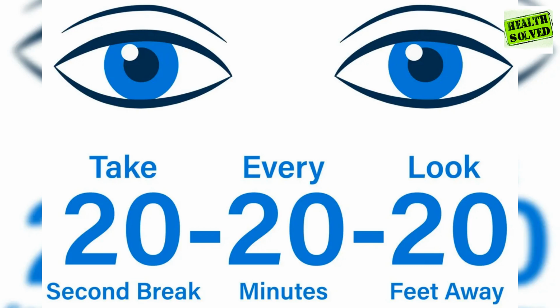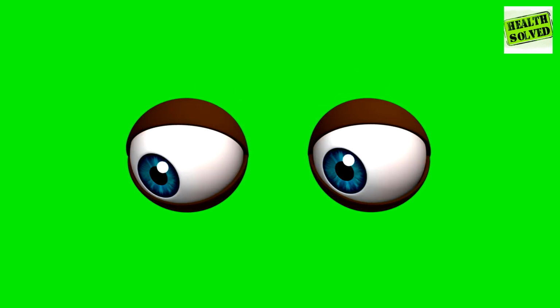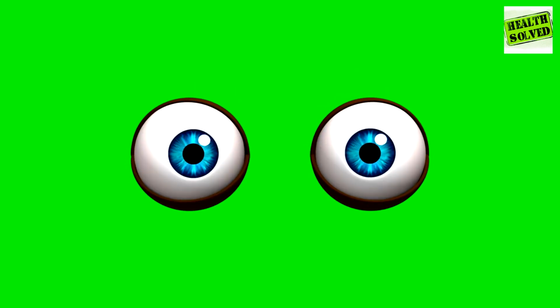Another effective strategy to relieve and prevent dry eyes is the 20-20-20 rule. This exercise is designed to reduce eye strain caused by prolonged focus on near objects, such as computer screens or books. The principle is simple. For every 20 minutes spent looking at a screen, you should look at something 20 feet away for at least 20 seconds. This practice helps to reset the focus of the eyes and stimulates blinking, which refreshes the eyes.